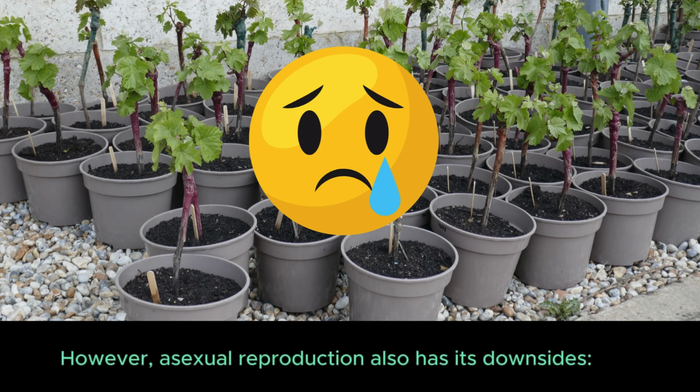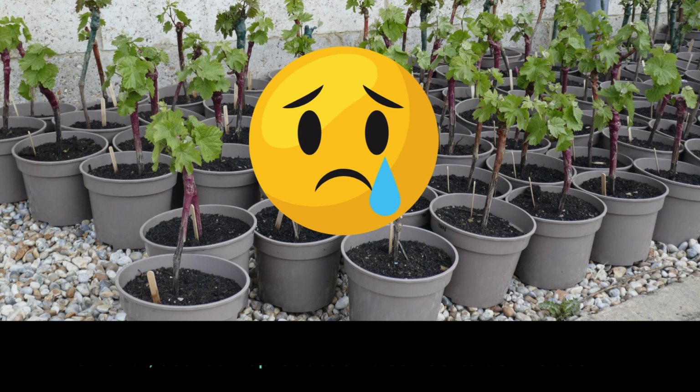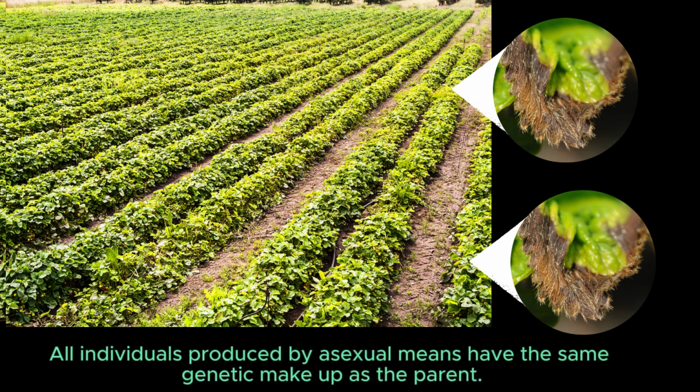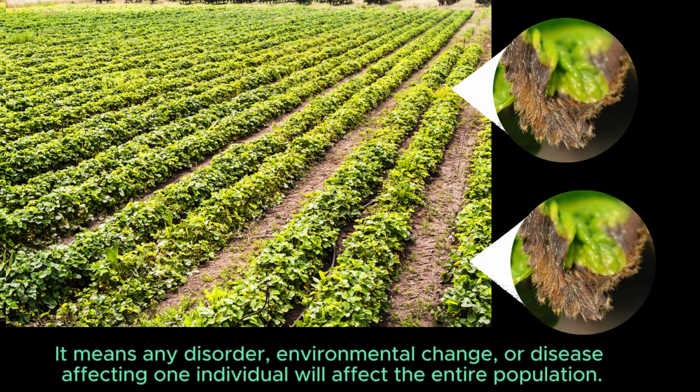However, asexual reproduction also has its downsides. All individuals produced by asexual means have the same genetic makeup as the parent. It means any disorder, environmental change, or disease affecting one individual will affect the entire population.